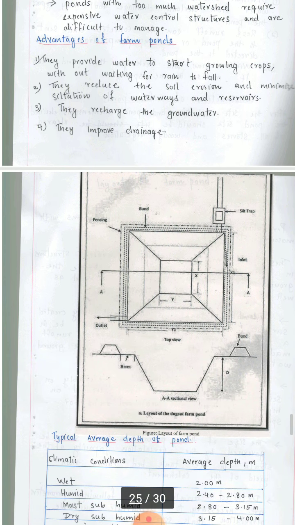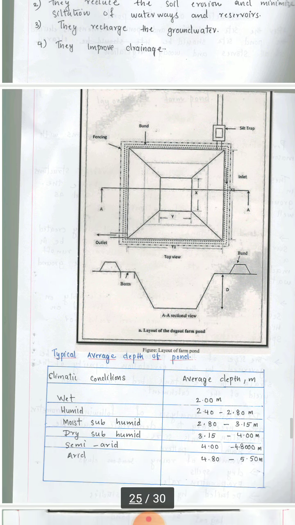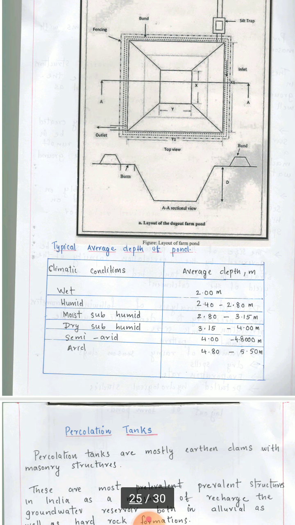Next, coming to the advantages of farm ponds. They provide water to start growing crops without waiting for rain to fall. If we have the water in this, we can provide this water for the growth of the crops at the initial stage. They reduce the soil erosion and minimize siltation of waterways and reservoirs. So there will be no siltation and the reservoirs will be maintained. They recharge the groundwater. So these ponds can also recharge the groundwater resources. They improve drainage. The proper drainage system can be provided.